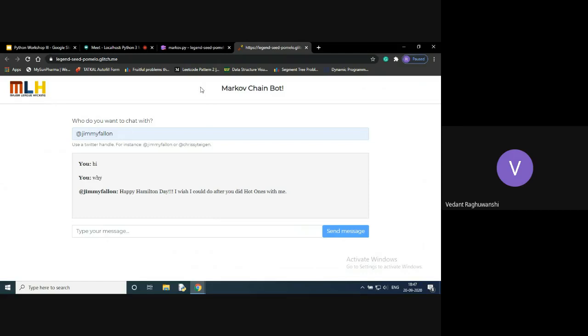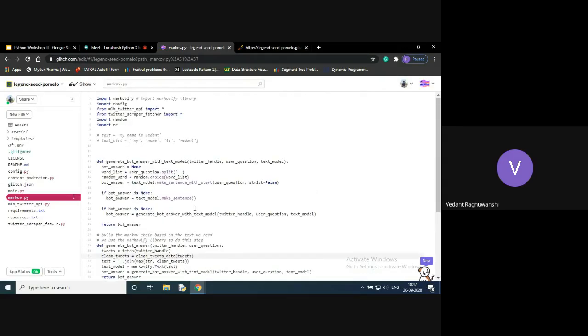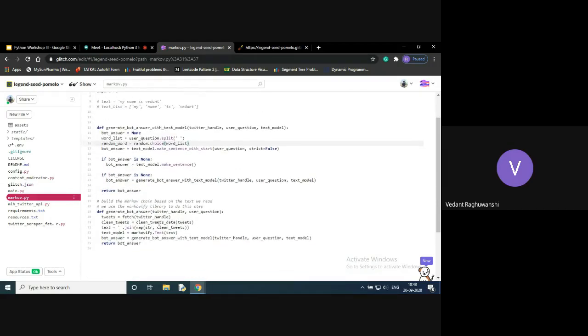It is because if I go back and show you how it was working: at this point of time, we scraped the tweets from the Twitter handle here, then we cleaned those tweets. These tweets can be related to anything. After cleaning those tweets, when we made a Markovify model out of that, what the model did is it extracted every word that occurs in the tweets, and then it calculated the probability, based on mathematical calculation, of what word follows the given word.